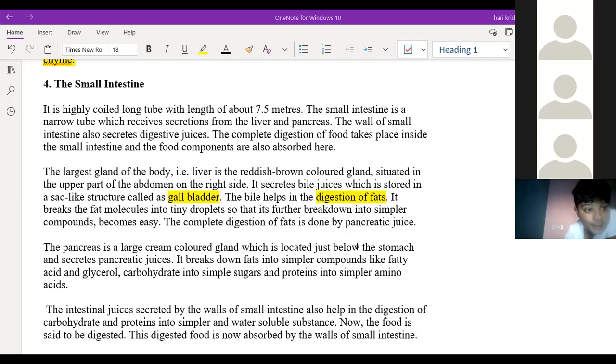The next one is the pancreas. The pancreas is a large cream-colored gland, usually present below the stomach. Both the pancreatic juice and the bile juice help in the digestion of all the nutrients in the body. Pancreatic juice converts fats into fatty acids, carbohydrates into simple sugars, and proteins into amino acids. Both are very important for the digestive system.